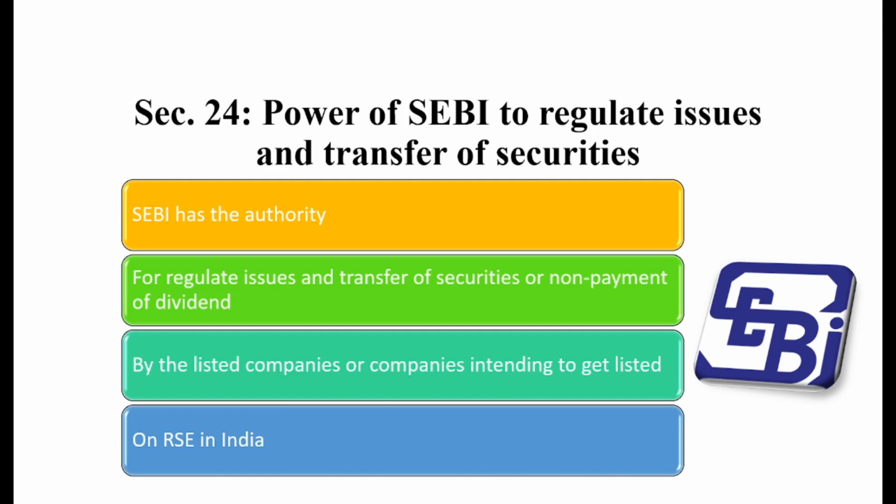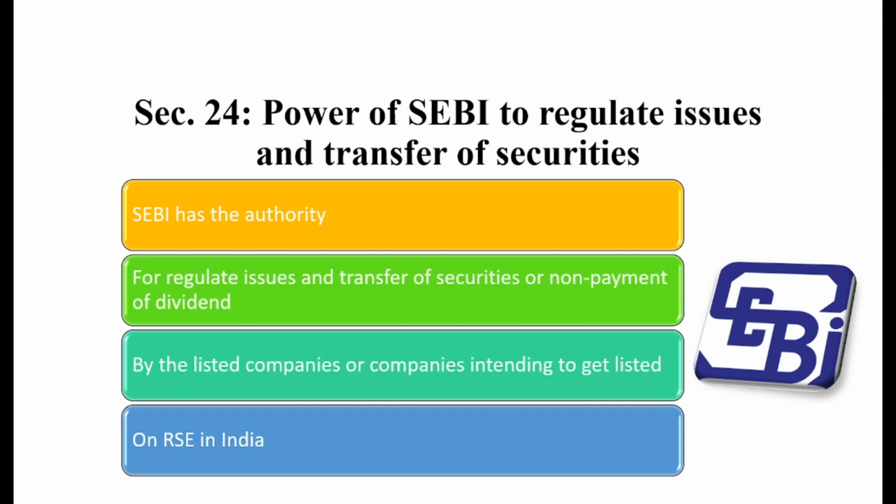Assuming the same, let's move ahead towards our next section, which is section 24. Section 24 stands as power of the SEBI to regulate the issue and transfer of securities. Basically, in this section, we will learn about the power attached with the SEBI, or for what reason SEBI has been authorized. By pronouncing the name of this section, we can understand that SEBI is the authority who have the exclusive right to regulate the fresh issues and transfer of the securities from one beneficiary to another. So let's identify one by one.